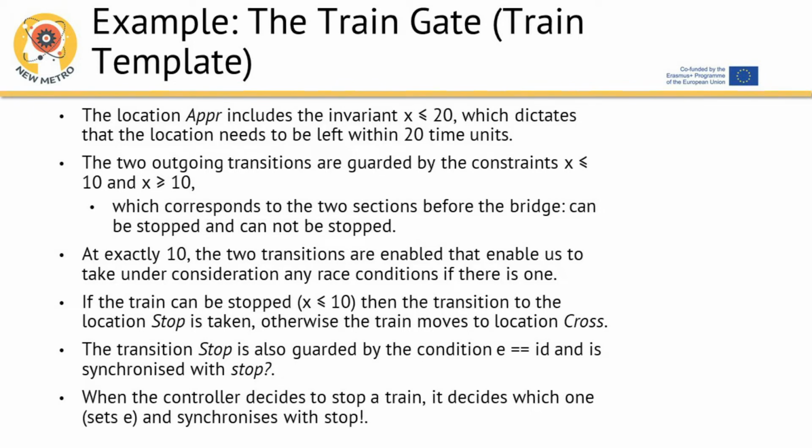At exactly 10, the two transitions are enabled, which enables us to take under consideration any race conditions if there is one. If the train can be stopped, x less than or equal to 10, then the transition to the location stop is taken, otherwise the train moves to location cross. The transition stop is also guarded by the condition E equals id and is synchronized with stop. When the controller decides to stop a train, it decides which one, sets E, and synchronizes with stop.